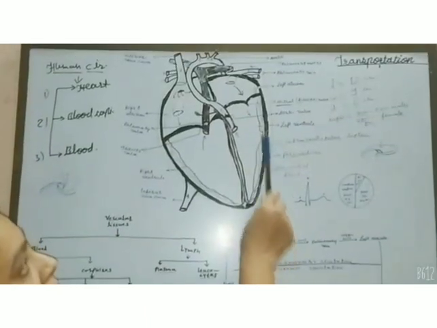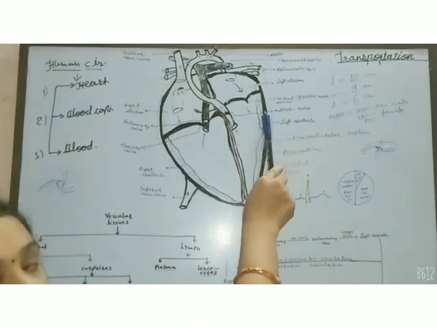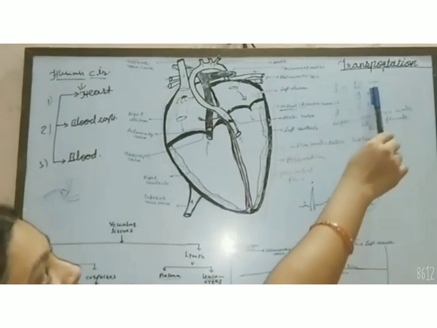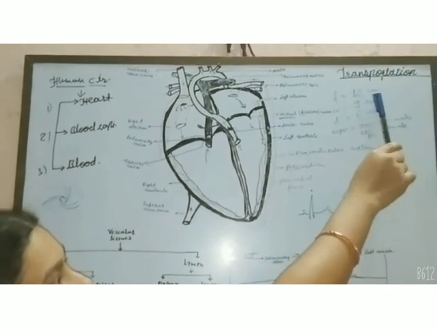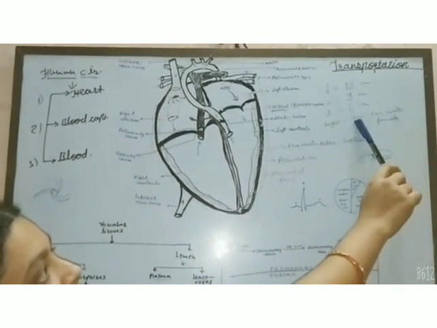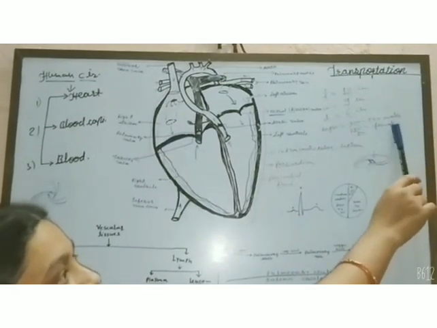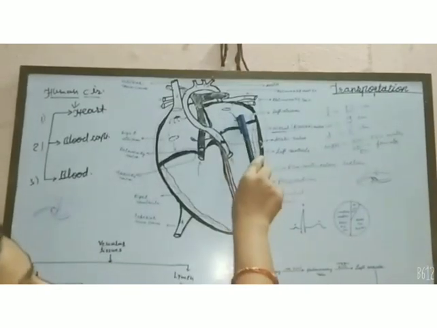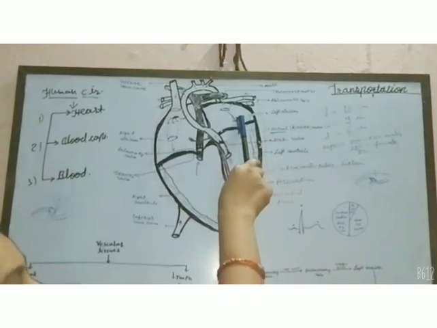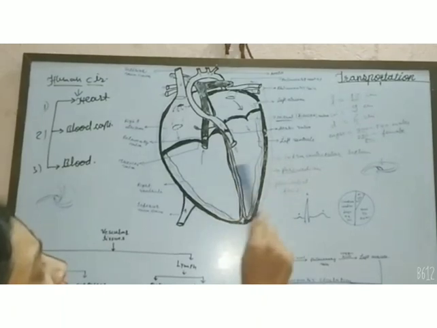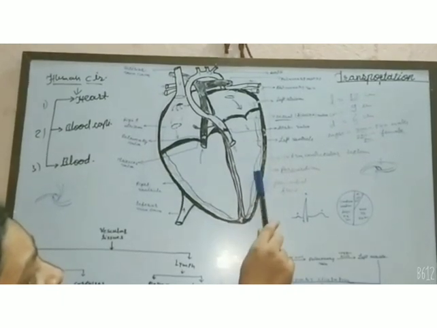Heart is a pinkish muscular organ, conical shape, which is situated in the chest cavity, and it is 12 centimeter in length, and the weight of it is 300 gram in male and 250 in female. Upper two chambers of the heart are called as auricles, right and left auricle respectively. Lower chambers are called as right and left ventricles.